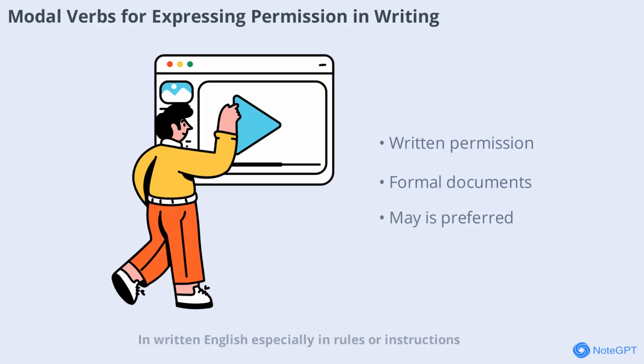In written English, especially in rules or instructions, may is often used for giving permission. For example, students may submit assignments by email. This is formal and clear, making it ideal for official documents.